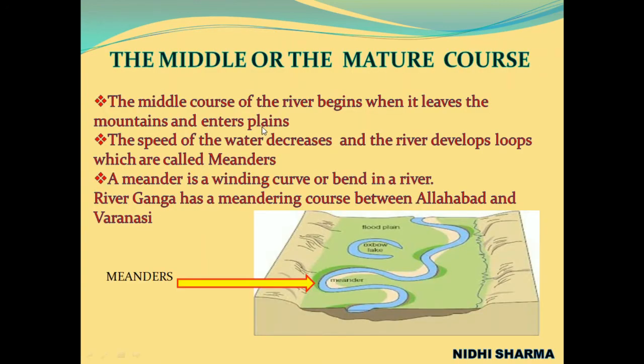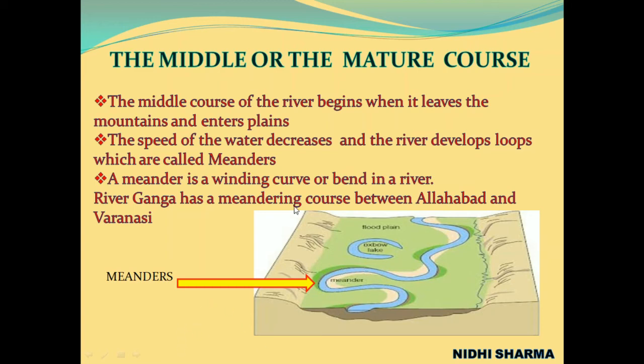Now the middle course or the mature course. The middle course of the river begins when it leaves the mountains and enters the plains. The speed of the water decreases and the river develops loops which are called meanders. So you can see here in this picture, the river leaves the mountains and enters into plains, and the speed of the water here decreases and the river develops some loops which are called meanders.